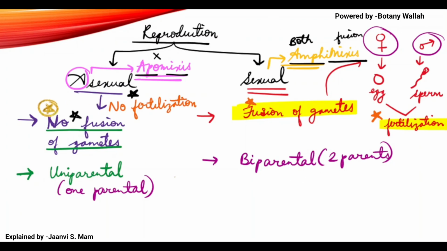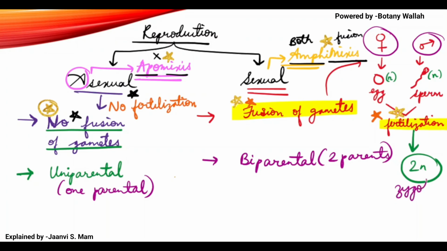I will mark it with golden color. Once again, these are the words in this slide which can be asked. After fertilization what happens? All gametes are haploid, so n and n, you get a 2n ploidy of an organism.